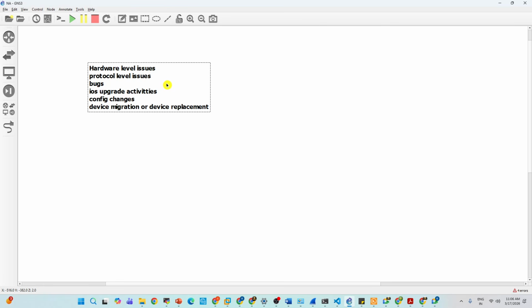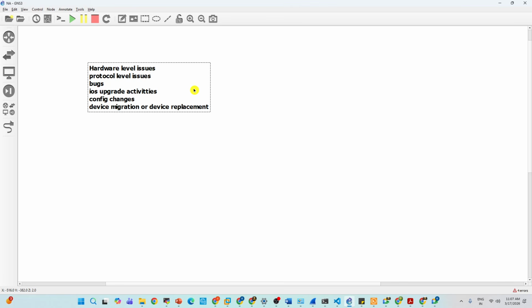Suppose you're doing an IOS upgrade, what do you need to do? You need to do pre-checks, hardware level and protocol level. You need to run show commands. There are a hell of a lot of show commands. In a big organization, there are hundreds of show commands, at least 50.